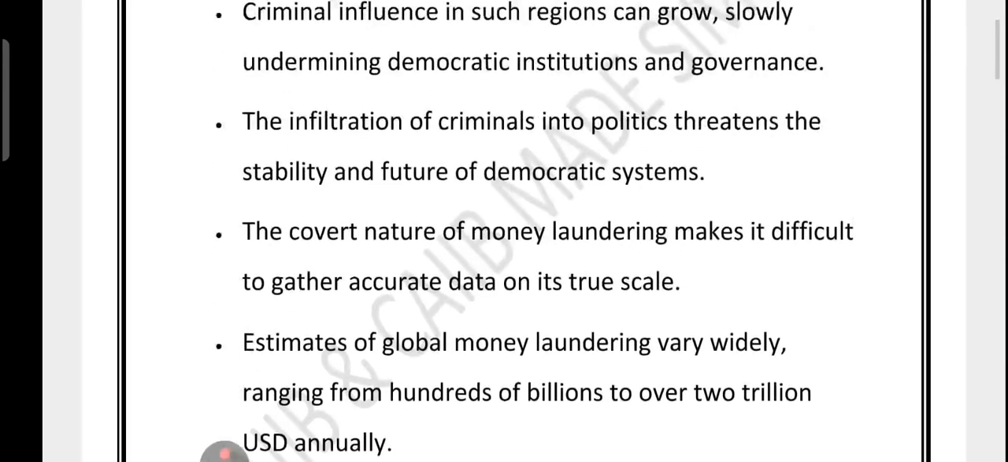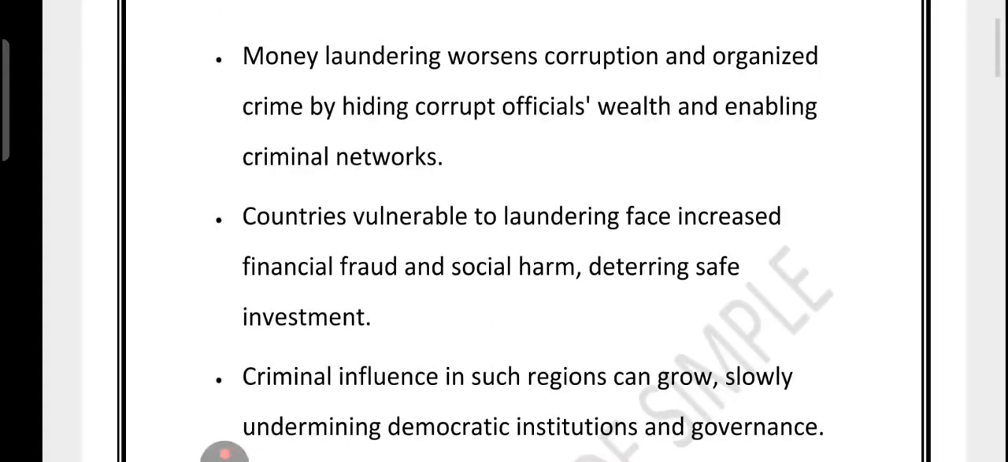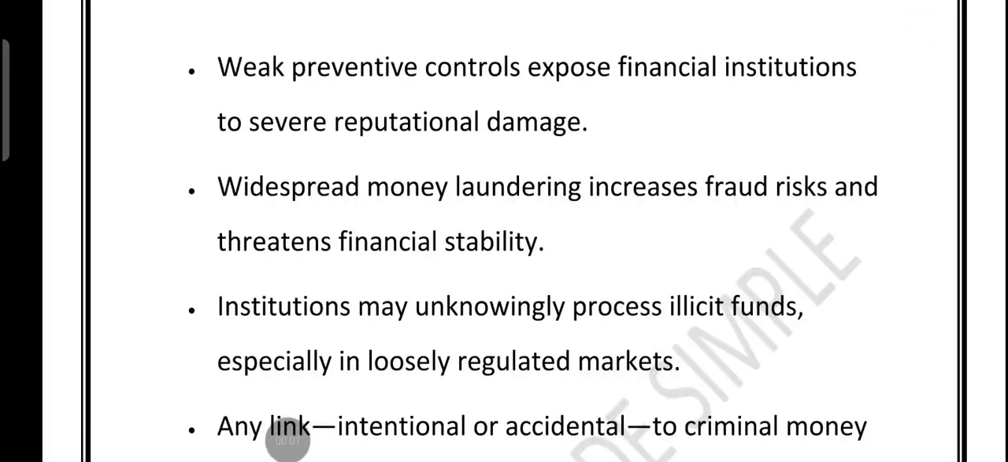So let's quickly summarize the points which we have covered in the third slide. I told you that money laundering hides the wealth of corrupt officials and funds criminal networks, leading to more fraud, social harm, and scaring away investors. Criminal influence can weaken democracy. Global estimates say the scale is huge. A weak system to detect money laundering can be a disaster for a bank and other financial institutions. Why? Because even without realizing it, they might end up processing criminal money. And in the financial world, that is a nightmare for reputation.